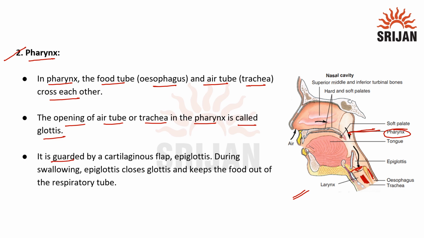It is guarded by cartilaginous flap called epiglottis. So here we can observe the flap, and this is called as epiglottis. During swallowing, epiglottis closes glottis and keeps the food out of respiratory tube. So here we can observe that this epiglottis will close this glottis whenever we swallow the food.